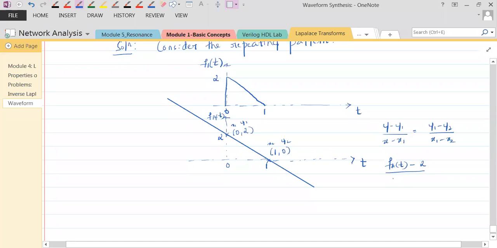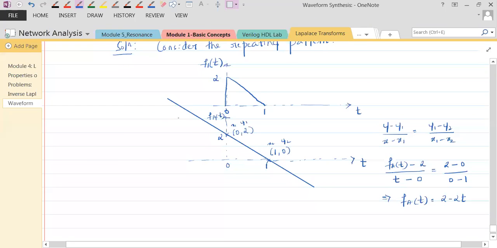Divided by x minus x1, where x is the time axis, time, minus 0, equal to 2 minus y2, which is 0, divided by 0 minus x2, which is 1. So this is how things go. Therefore fa of t is actually 2 minus 2t.